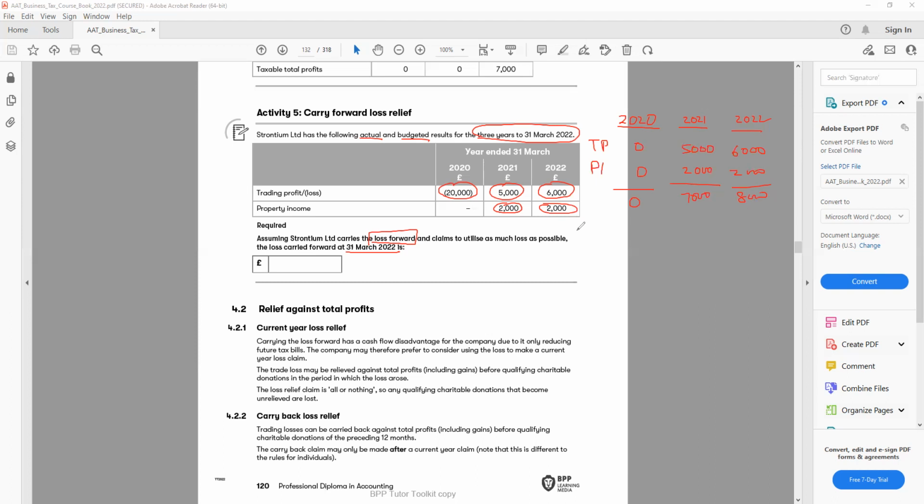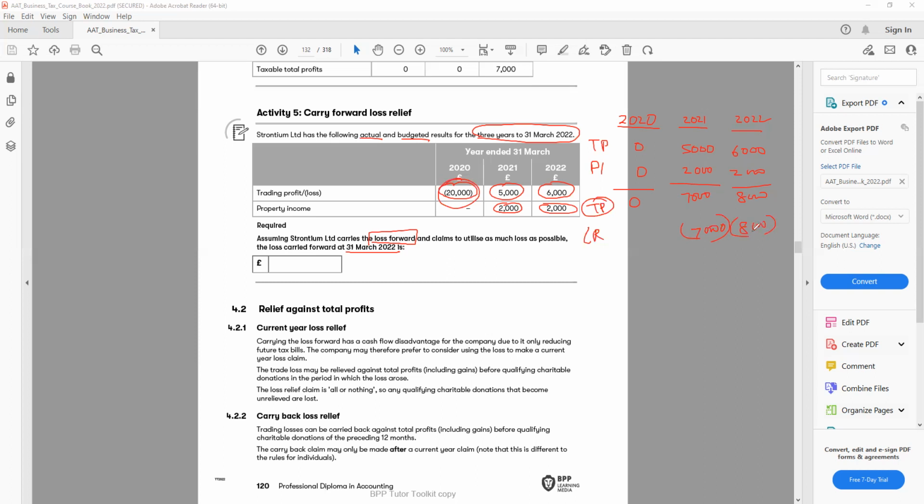The next thing we'll do, we will look at our loss relief. So for loss relief, we have a 20,000 loss. From the 20,000, we can offset 7,000 from total profit, and 8,000 from the 2022 total profit.